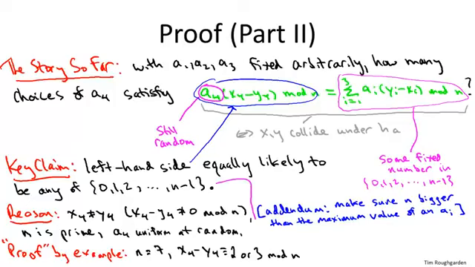And so what does that mean? Well, basically that means we're done with our proof. Because remember, the right-hand side that's circled in pink is fixed. We fixed a1, a2, and a3. The x's and y's have been fixed all along, so this is just some number, like 773. And so we know that there's exactly one choice of a4 that will cause the left-hand side to also be equal to 773. Now a4 has n different possible values, and it's equally likely to take one on. So there's only a 1 in n chance that we're going to get the unlucky choice of a4 that causes the left-hand side to be equal to 773.